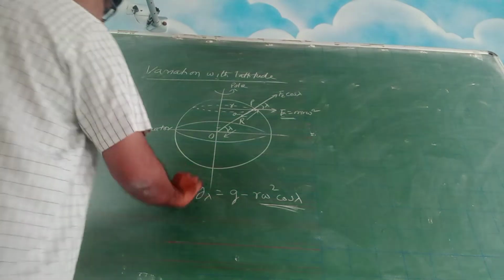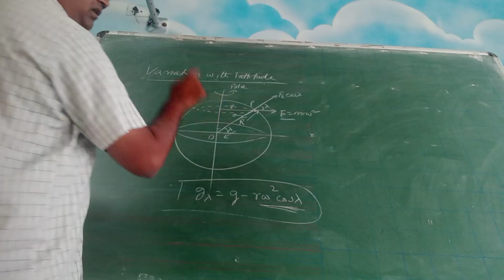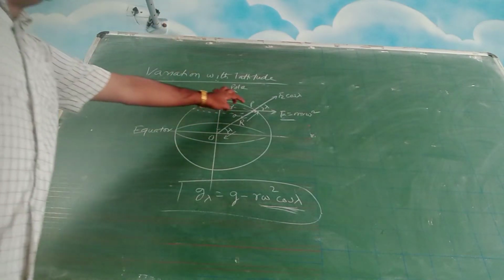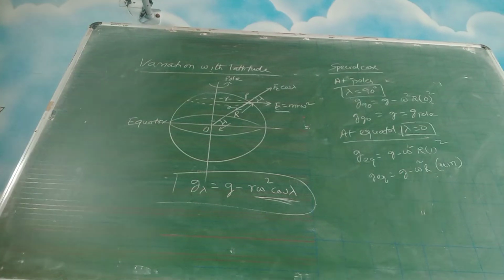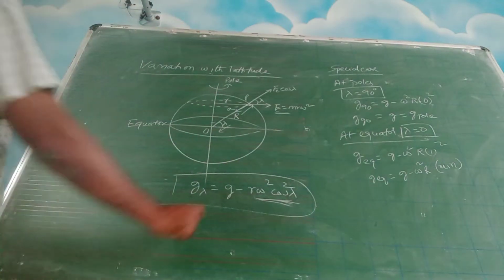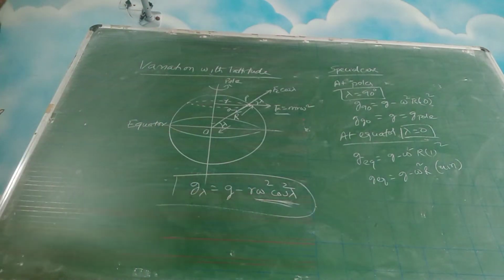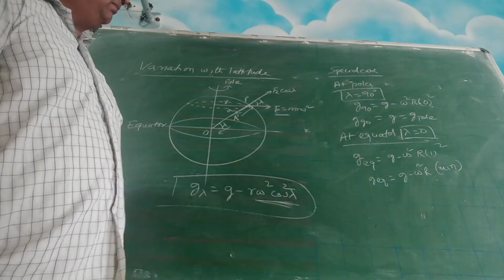Just remember this formula. Lambda is the angle it is making. It is the location of the point basically. It will be given in the question, so you can calculate that. Actually here there should be cos square lambda. Just make this small correction. In the formula, it is g_lambda is equal to g minus R omega square cos square lambda.